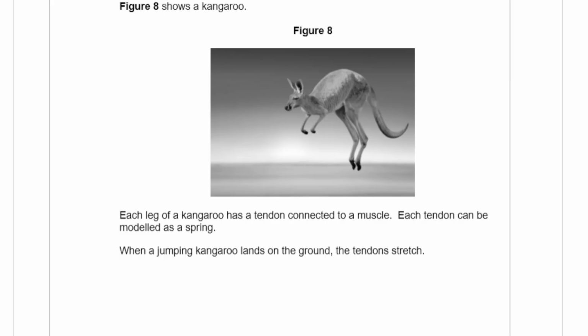So, when you're talking about a tendon, let's say it's in here. It's in there. Now, when a jumping kangaroo lands on the ground, the tendons stretch. So when it lands, it's going to stretch this way.